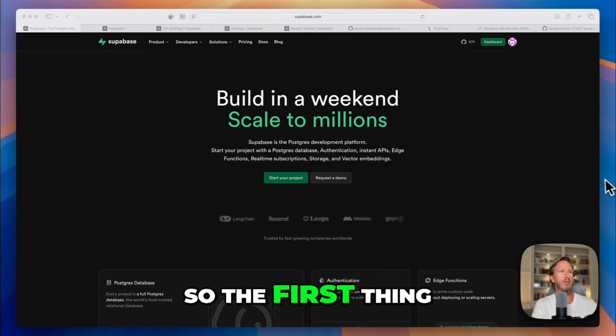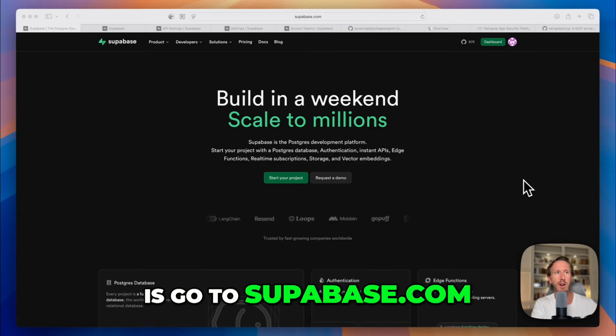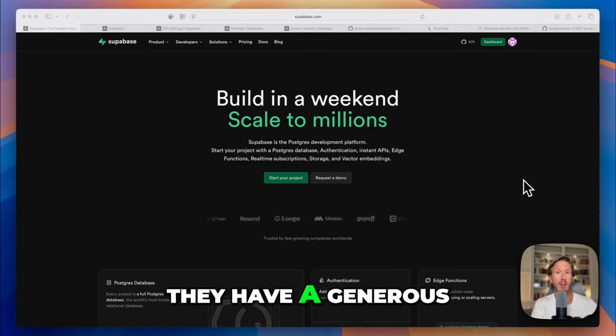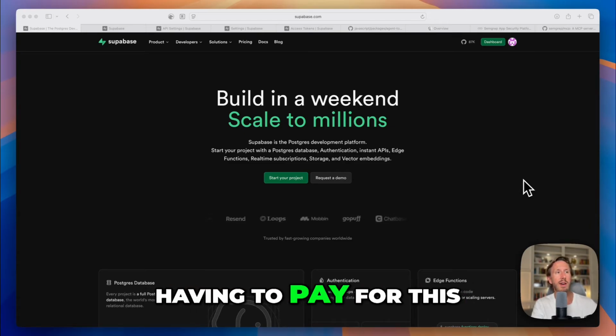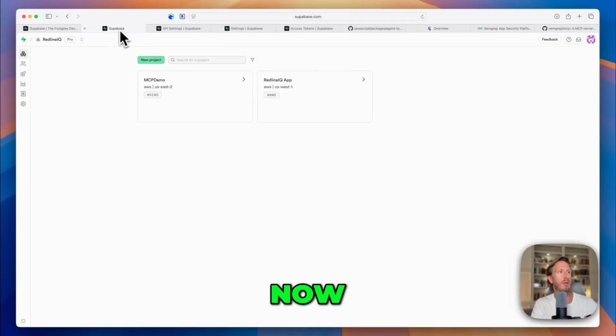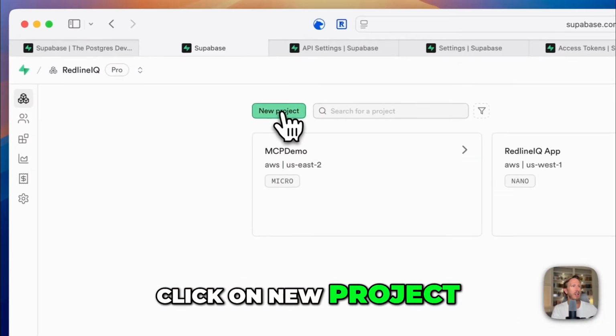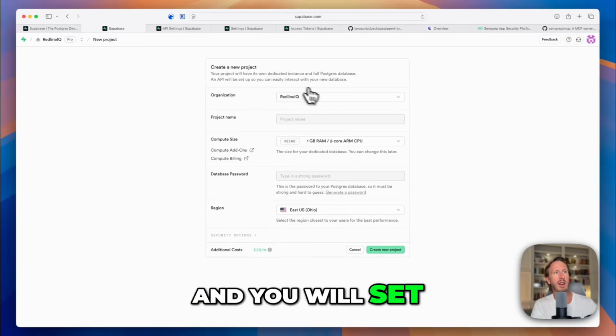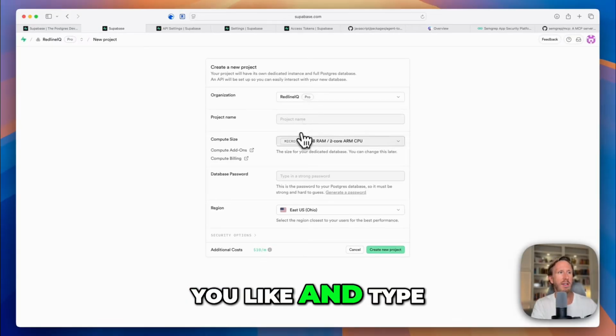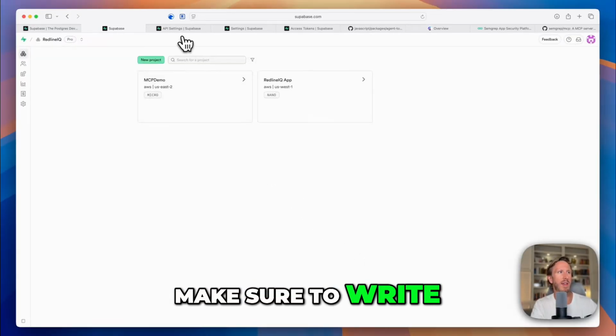So the first thing you're going to want to do is go to supabase.com and set up an account. They have a generous free tier, so don't worry about having to pay for this, but you have to set up an account. Now, once you have an account, you can create your first project. All you do is click on New Project, and you set it up with whatever name you like and type in a database password. Make sure to write that down.